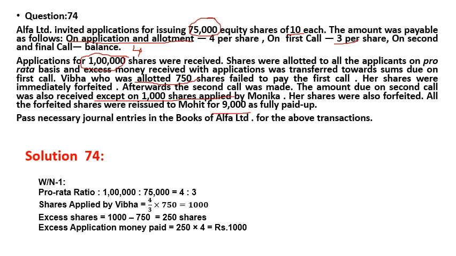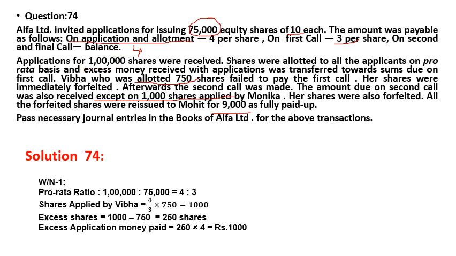Now in this part, the pro-rata ratio, if you check it, is 1,00,000 to 75,000, which is 4:3. Now shares applied by Viva, because the allotted number is given, is equal to 4/3. Applied number will be the numerator and the denominator will be the allotted number, into 750 shares will come 1,000 shares.